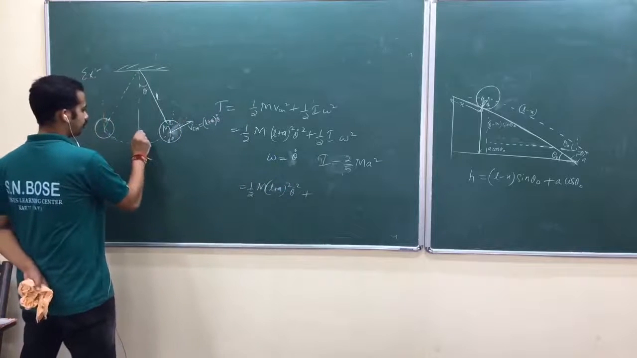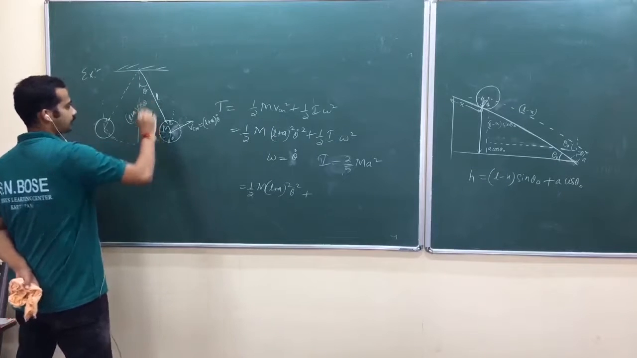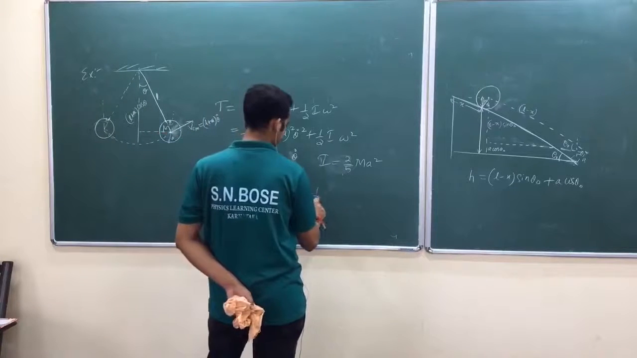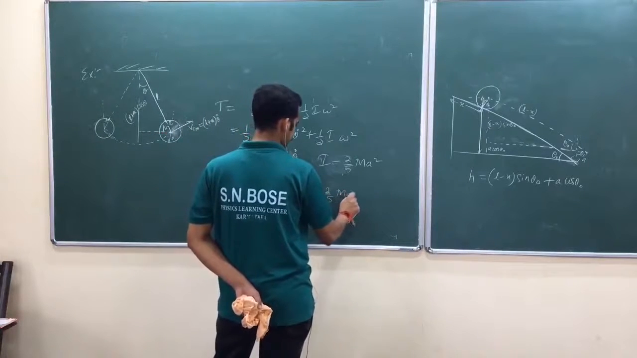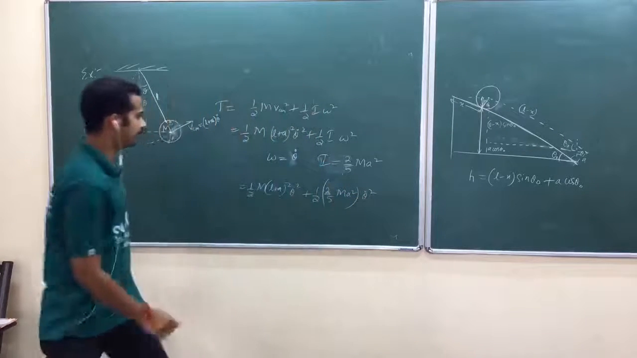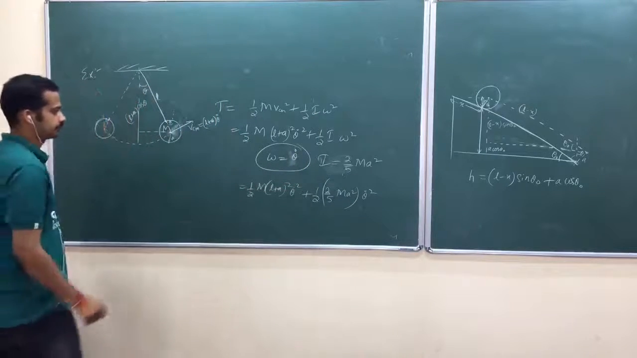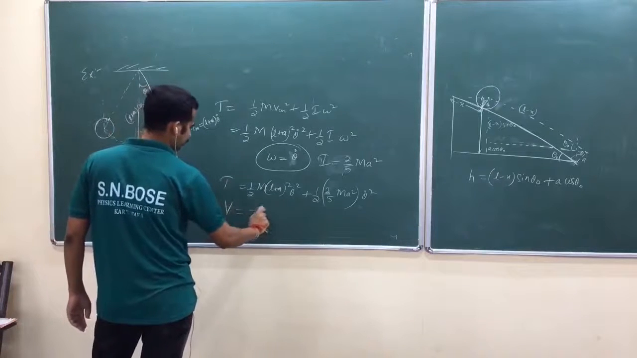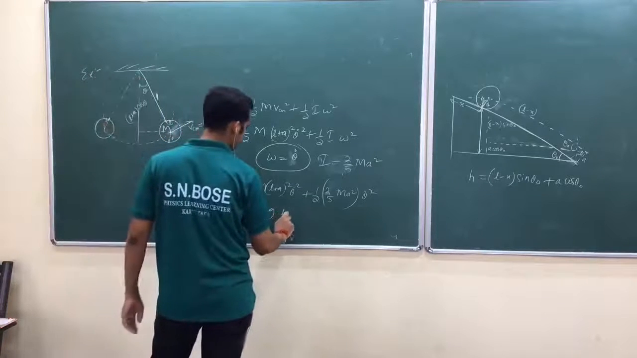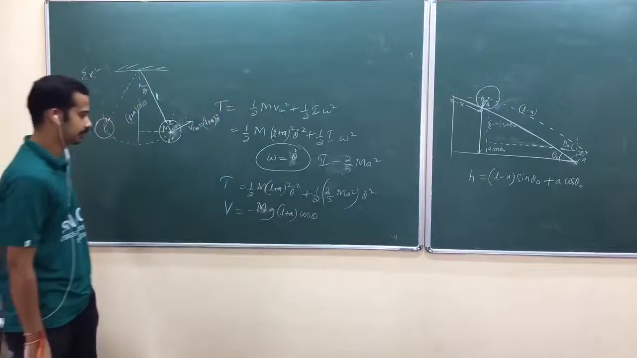So, how do you define your potential energy? L plus A cos theta. Try to argue this part, okay? Try to argue this part again. V is equal to minus mg, capital M I have taken, mg, L plus A cos theta.